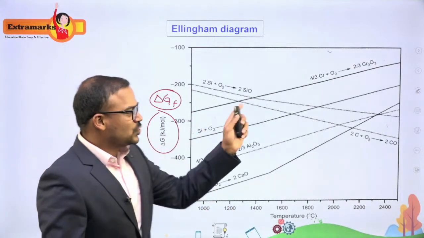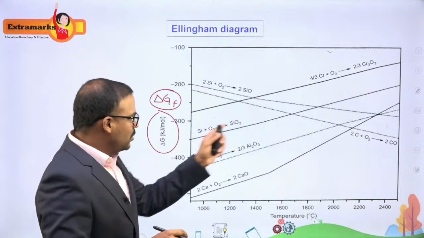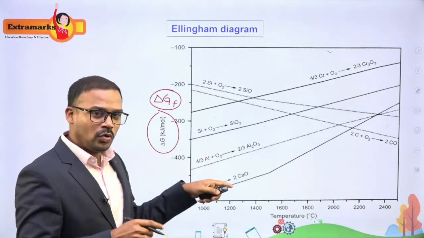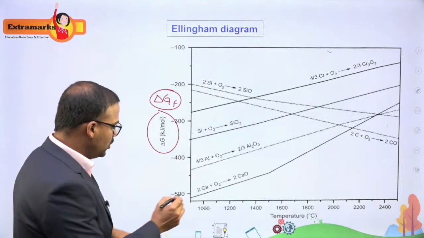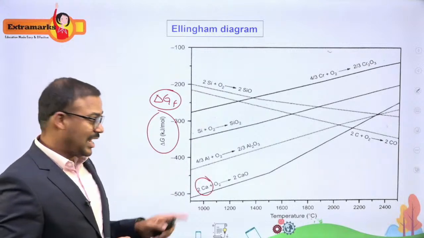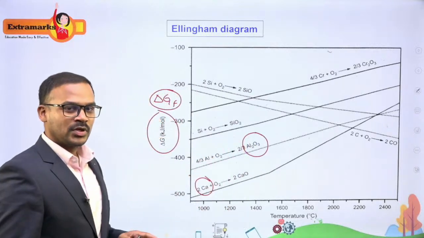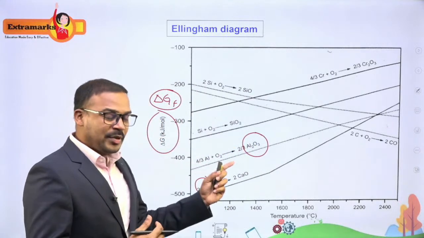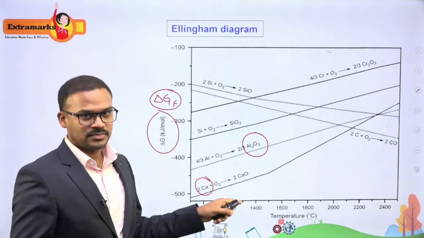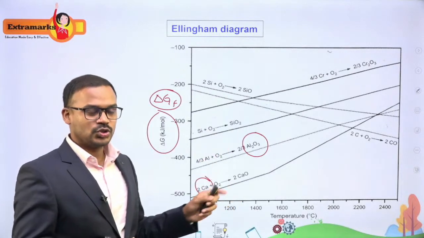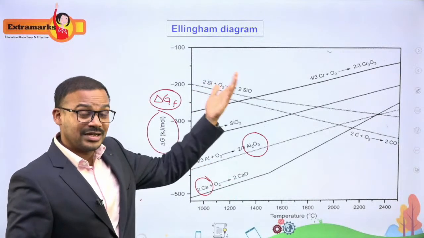If you see, there are many lines over here. There is a very simple concept that you can use: the metals which are below can be used as a reducing agent for the metal oxide above. For example, I can use calcium as a reducing agent for reducing the oxide Al2O3. So to get aluminium out of Al2O3, I can use calcium, because this line lies below this. That is the logic behind these lines. The lines which are below can be used as a reducing agent for the metal oxide line which is above.